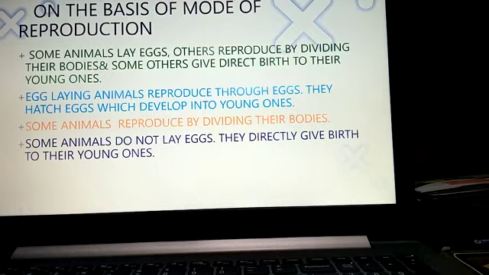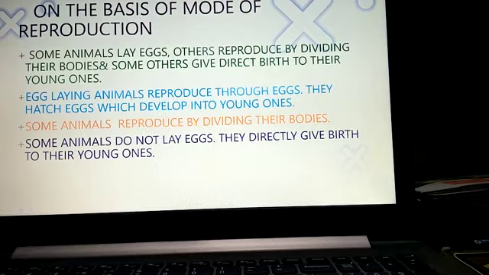So some animals will lay the eggs, others will reproduce by dividing their bodies, and some others give direct birth to their young ones. So egg laying animals reproduce through the eggs. They give birth to the young ones by laying the eggs. They hatch eggs which develop into the young ones. The second one is some animals reproduce by dividing their bodies. So they give birth to the young ones by cutting their body itself, and within a few hours, the body gets developed and they give birth to the young ones.